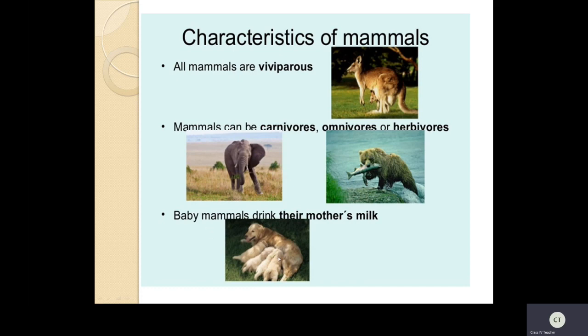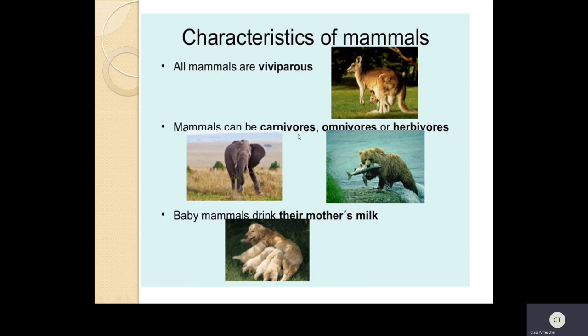So they can suckle the milk. Such animals we will call mammals. Don't forget, children, mammals. Human beings are also mammals. They can feed the babies with milk. So all mammals are viviparous.